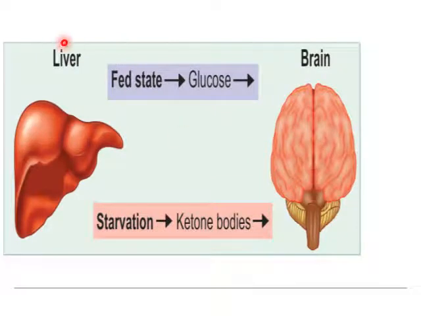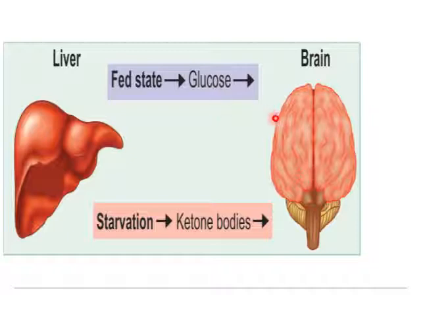So this figure explains the utilization of energy by nutrients in the fed state. For example, glucose will be utilized by the brain, but in starvation, ketone bodies are utilized as a major source of energy in the brain.